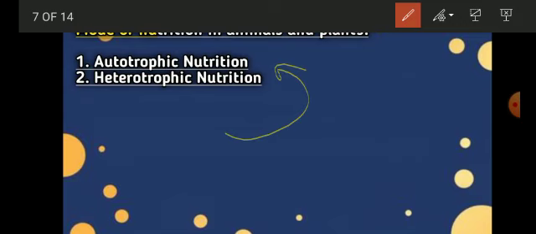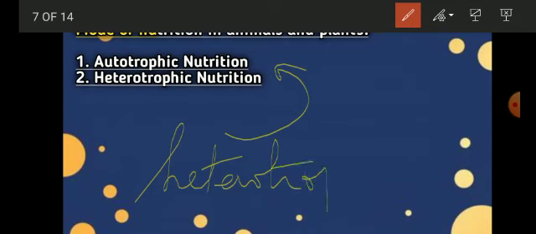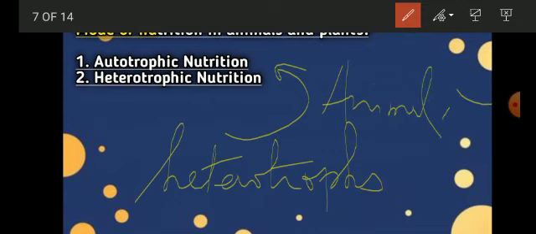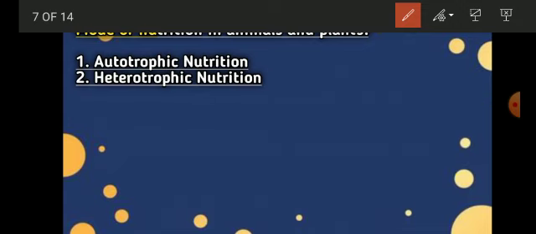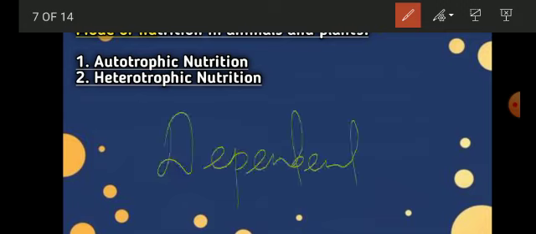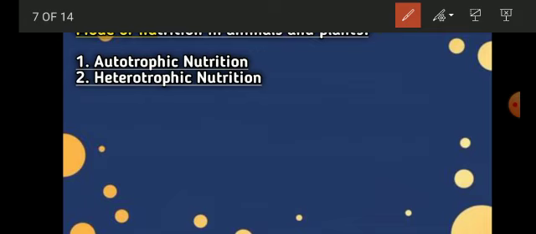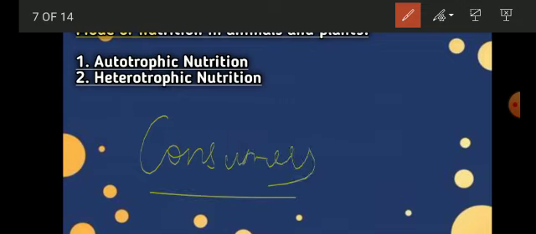Those organisms are called your heterotrophs. For example, these are animals and human beings, etc. We human beings and animals are dependent on the autotrophs to get the food, right? And hence we and the animals are called consumers. I guess this is also clear.